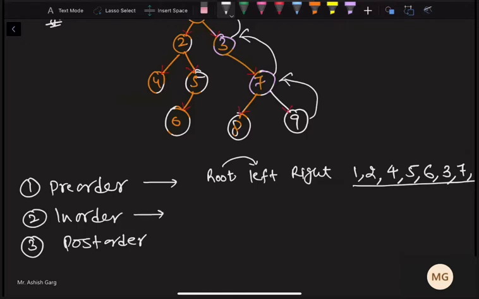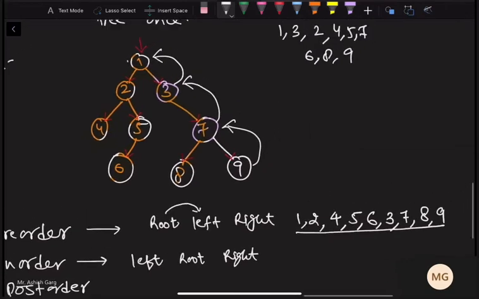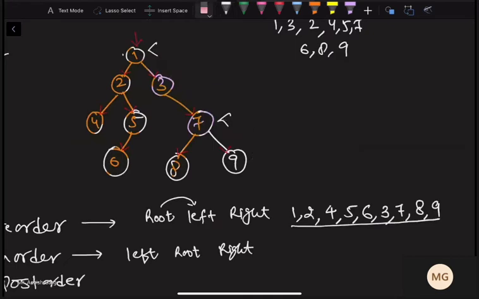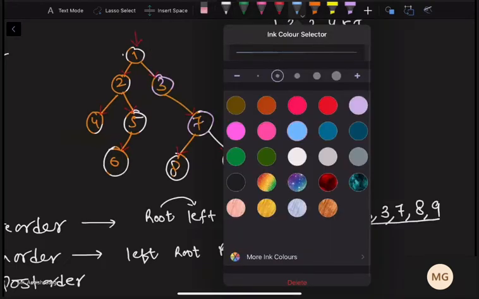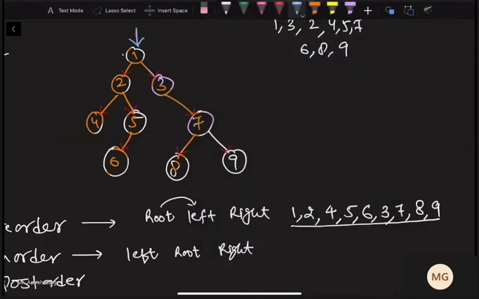Similarly in-order, in means in between. So root will come in between. So first of all we have to visit left, then root, then right. This is the way we will visit the nodes. So let's try to write the in-order of this. So first of all we will start from 1 only.